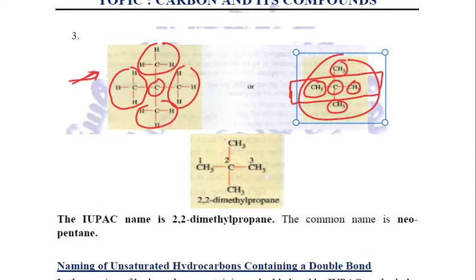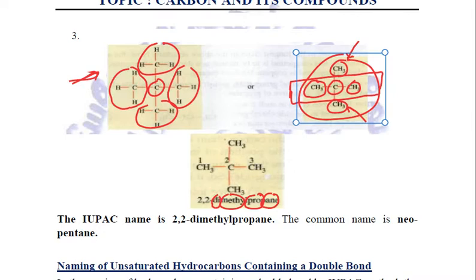Because in the parent chain there are 3 carbon atoms, first of all we will write that name. It becomes prop. Because there are single bonds between the carbon atoms, we will write ane, indicating that it is an alkane, a saturated hydrocarbon. So the name of the parent chain is propane. Now outside the parent chain, we can see that there are two methyl groups attached. So we will write dimethyl, di representing 2.